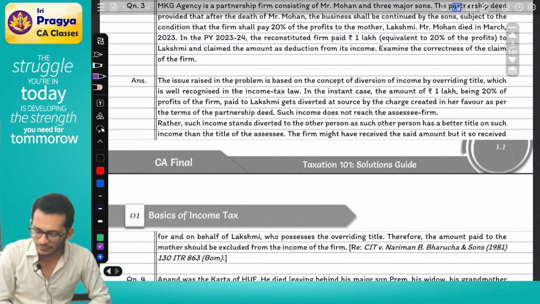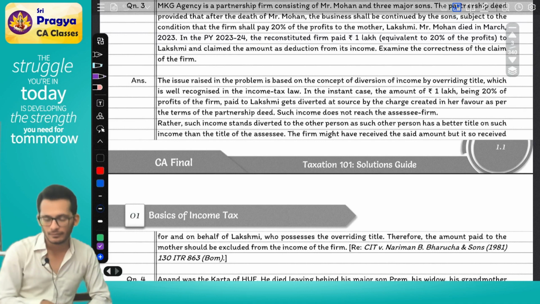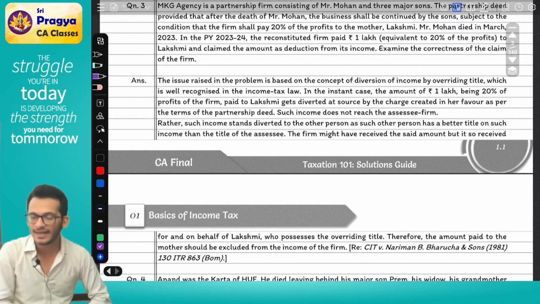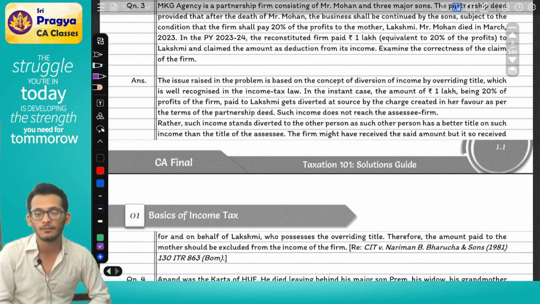The firm might have received the amount, but the amount so received was on behalf of Lakshmi, who possesses the overriding title, and therefore the amount paid to the mother shall be excluded from the income of the firm.